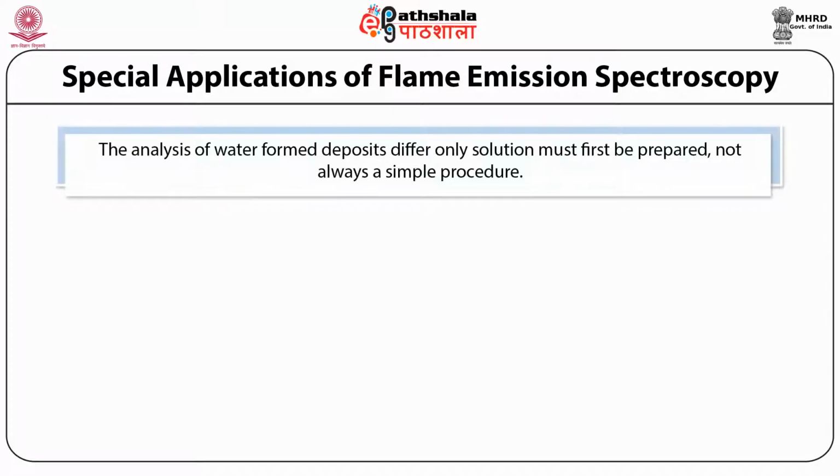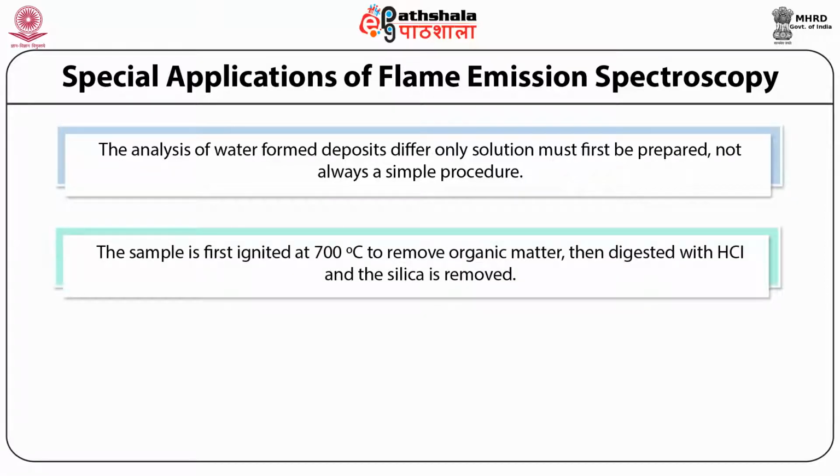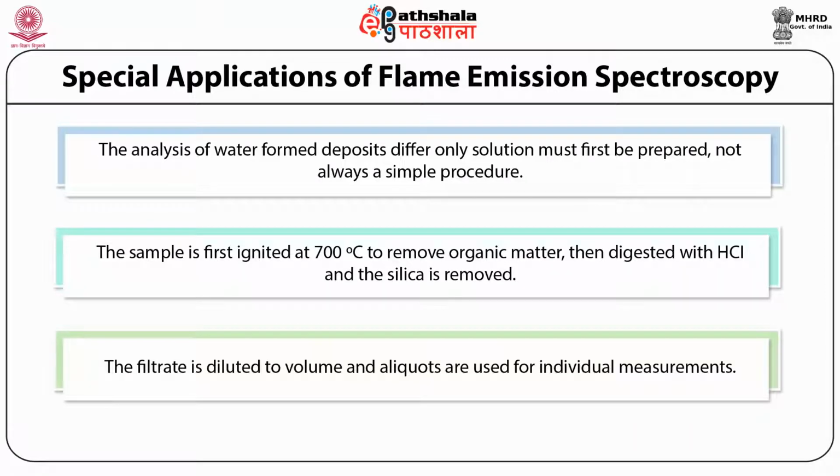The analysis of water is also affected by the source, as I mentioned earlier. If it is from a source where you can find organic matter in high concentrations, the procedure for determination of elements does not remain simple. The sample needs to be first ignited at a very high temperature to remove this organic matter, and then digested with HCl, and the silica is then removed. The filtrate is diluted to volume, and aliquots are used for individual measurement.